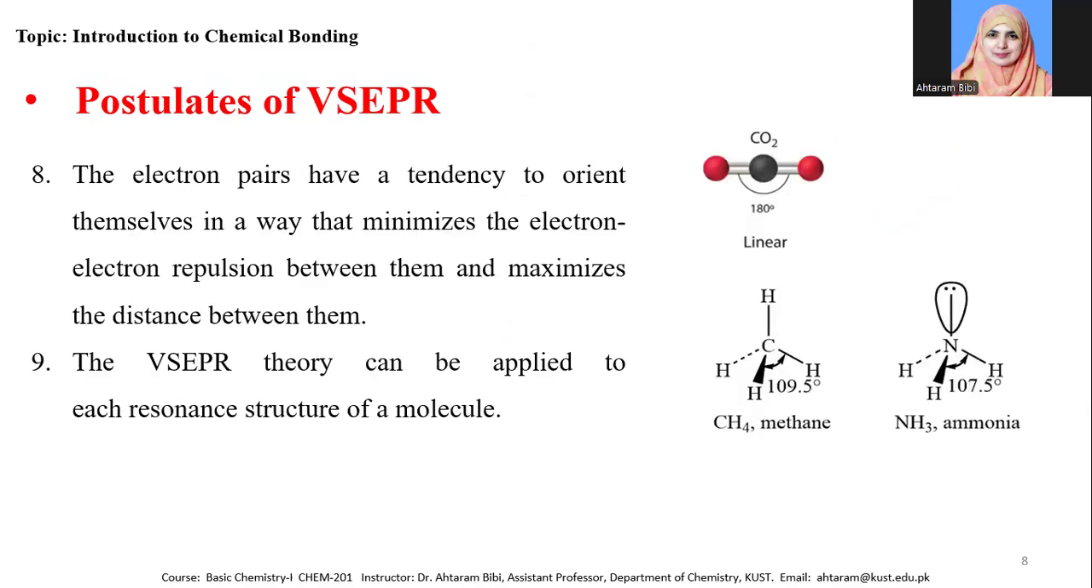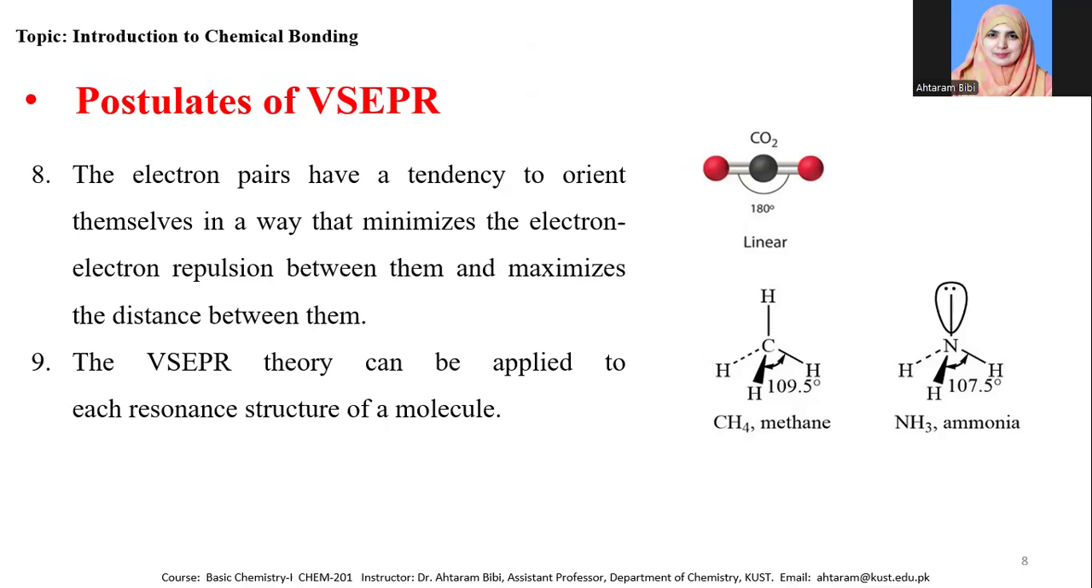The eighth postulate of valence shell electron pair repulsion theory is that the electron pairs have a tendency to orient themselves in a way that minimizes the electron repulsion between them and maximizes the distance between them. As we can see in the structure of the carbon dioxide molecule, they are at maximum distance and therefore the repulsion is minimum. Similarly, in the methane molecule and ammonia molecule, they arrange themselves in such a way that the bonded electrons and lone pairs of electrons are at maximum distance and they have minimum repulsion.